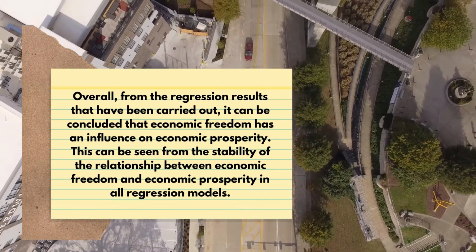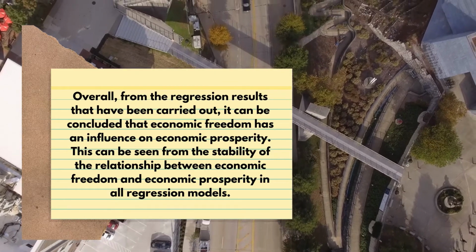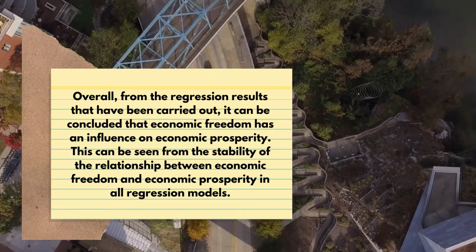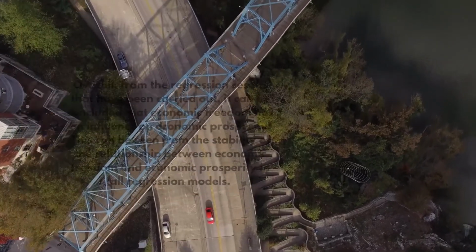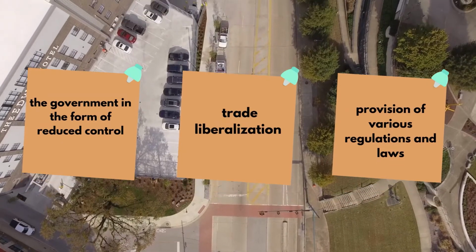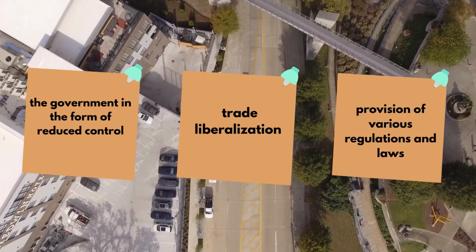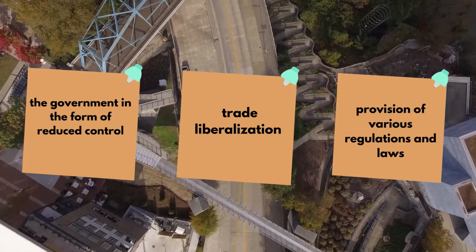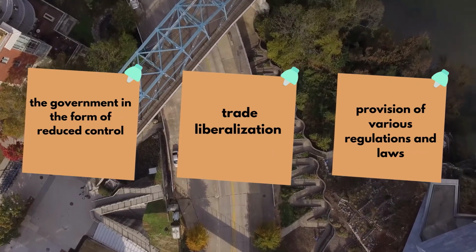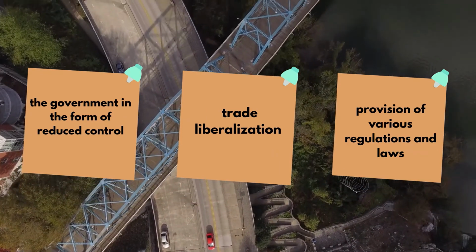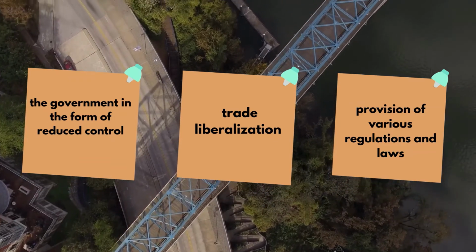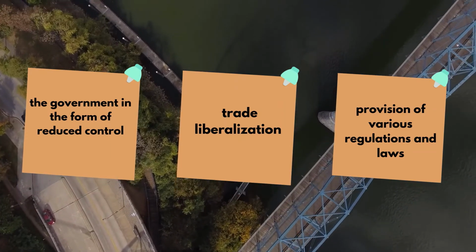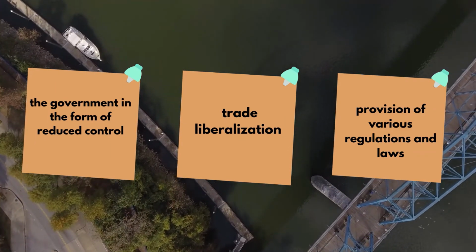Overall, from the regression results that have been carried out, it can be concluded that economic freedom has an influence on economic prosperity. This can be seen from the stability of the relationship between economic freedom and economic prosperity in all regression models. In the economy of a country, this can be caused by the influence of economic freedom, one of which is the freedom given by the government in the form of reduced control, trade liberalization, and provision of various regulations and laws that are conducive, as well as protection of private property rights, investment, and trade growth. Encouraging community economic activity will increase per capita income, which is an indicator of economic prosperity.